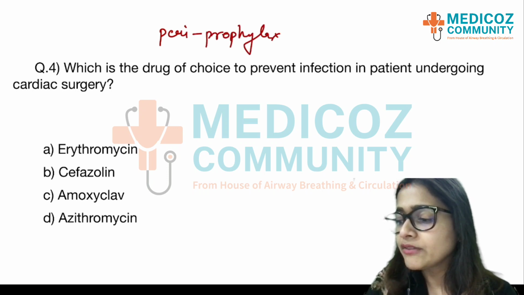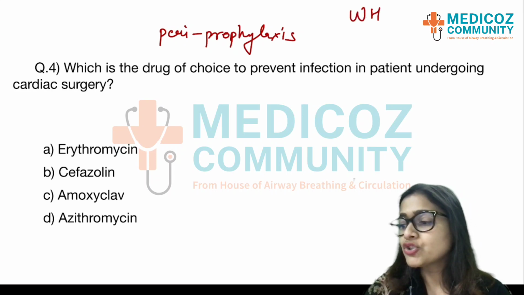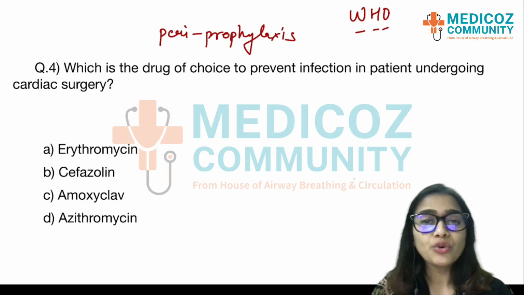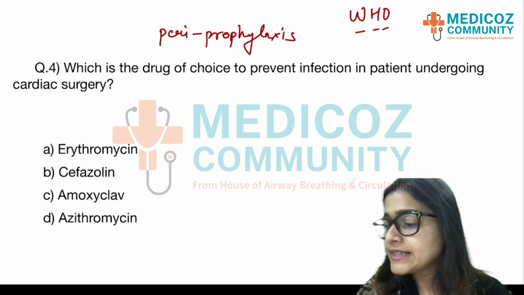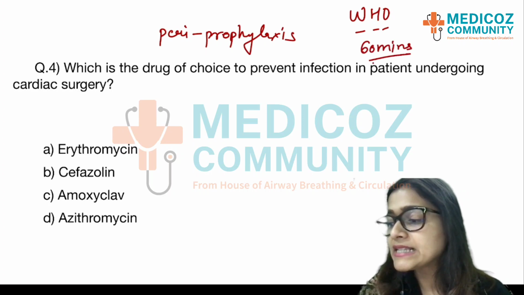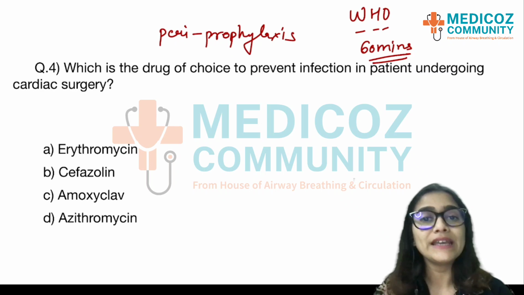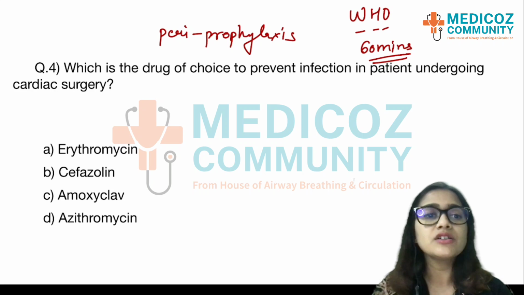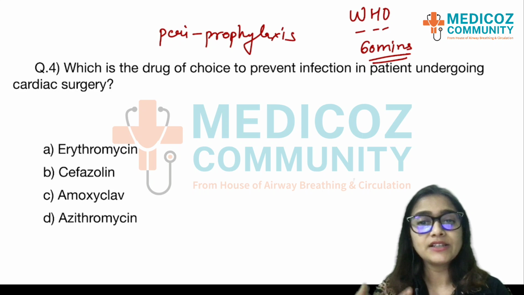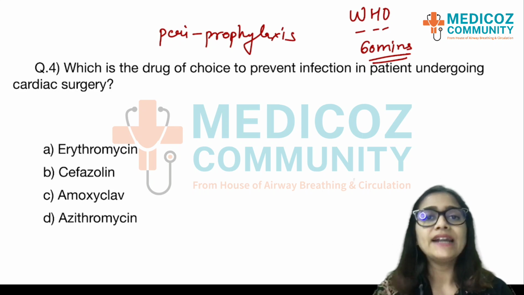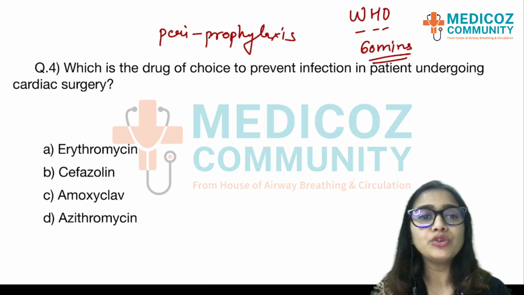Now why do we need to give antibiotics before surgery? If you have looked at your WHO protocol for the perioperative period, we have to give antibiotics at least 60 minutes prior to incision. This is to prevent any skin bacteria from going inside the surgical site and causing a surgical site infection. More so in patients who are undergoing cardiac surgery, there's a big sternal wound, and if that gets infected, it can cause a lot of pain and can take a lot of time to heal.